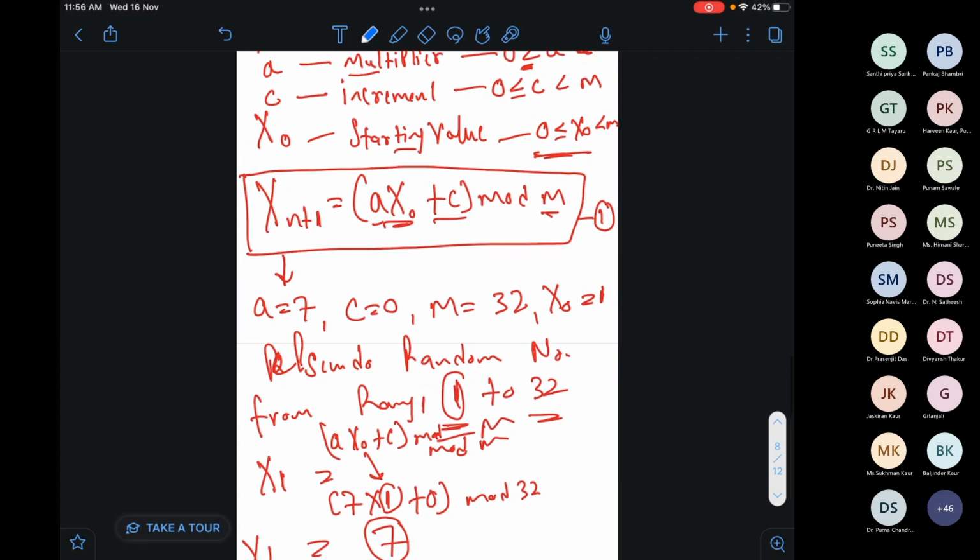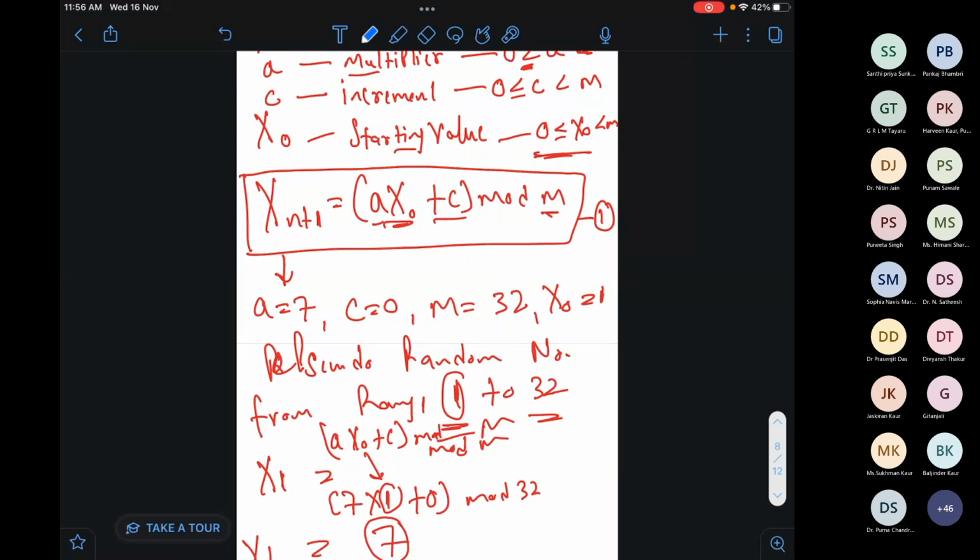This is a simple example of how we will generate a pseudo random number if the following things are given to us. We know that the multiplier is 7, we need the increment 0, because as per the values we can use the increment value as 0, and we have mod 32. So we cannot increment the value of c more than 32. The value of mod is given in this numerical as 32.